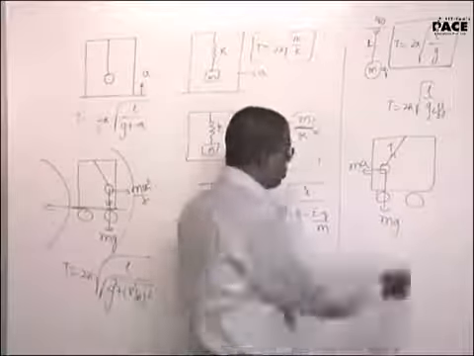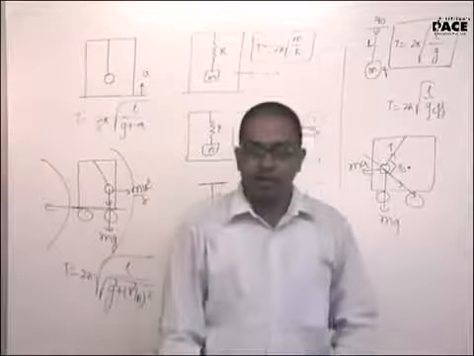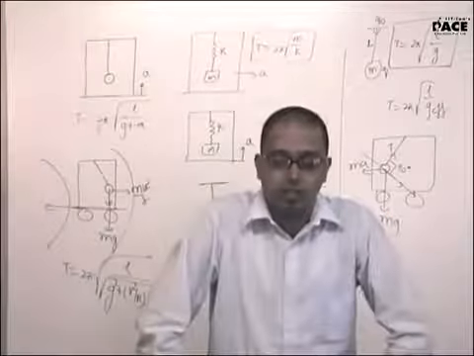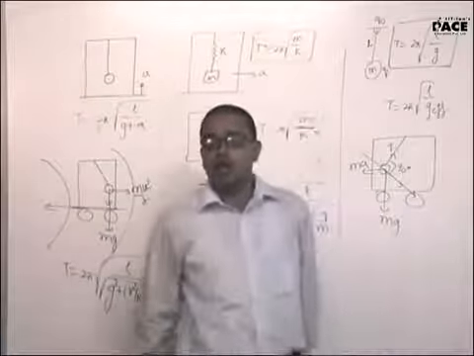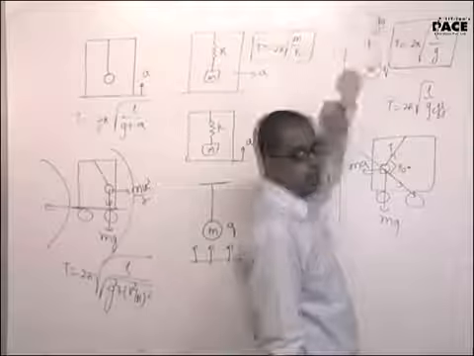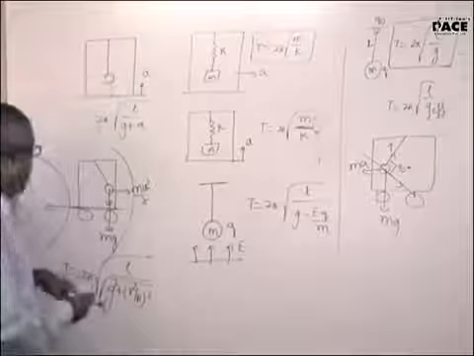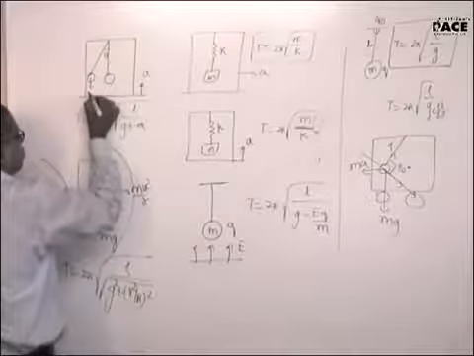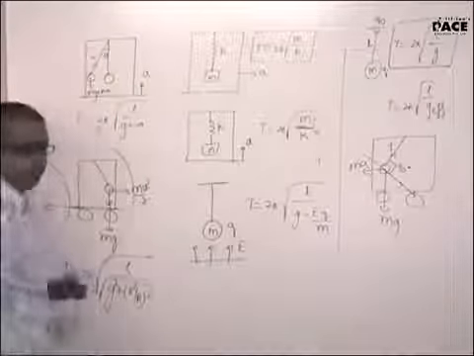Why will it not contribute to the restoring force? Component in this direction is at 90 degrees. Component of tension that will provide the restoring force is 0. Any force along the length of the string will not contribute to the restoring force. Now force of attraction between these two will be along the length of the string. They will not contribute to the restoring force. That way you may say that here also pseudo force Ma is along the length of the string. It is not. When I displace this by an angle of theta, the pseudo force mg plus Ma is in the downward direction. It will not be along the length of the string.